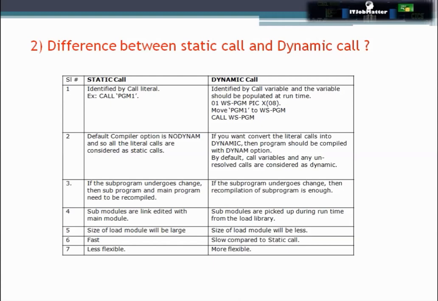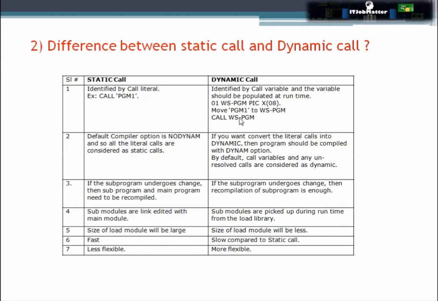In this question they are asking what is the difference between static call and dynamic call, and which one is better to use in a production environment and why. The very first difference is, in case of a static call we call the program directly by using the program name, but in case of a dynamic call we call a program using a variable name, and that variable name we use in the call statement.